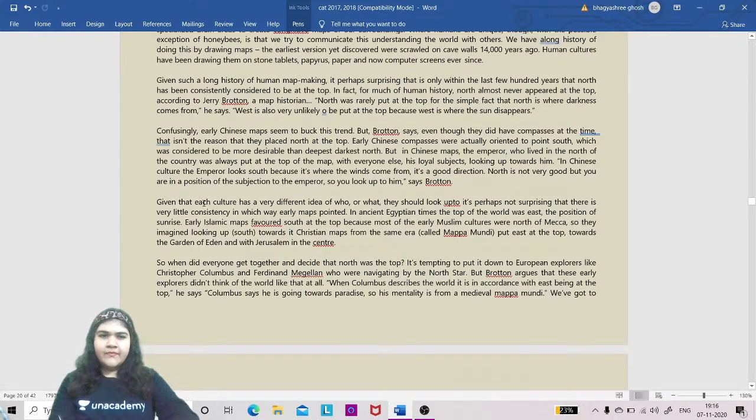सो उसके लिए, given that each culture has different idea of who what they should look up to, not surprising, very little consistency, position sunrise, Islamic map favor the top. So here we can see कि there are some maps who is putting उनका टॉप किसी का नॉर्थ में है तो किसी का साउथ में है, और क्या रीजन से किसका नॉर्थ में है, क्या रीजन से किसका साउथ में है. सो दिस इज सम डिटेल ओरिएंटेड थिंग. सो हम इस डिटेल को एक इंटरेस्टिंग चीज की तरह भी पढ़ सकते हैं.